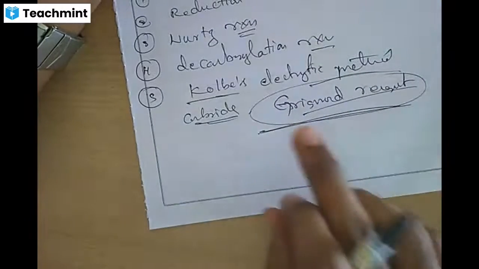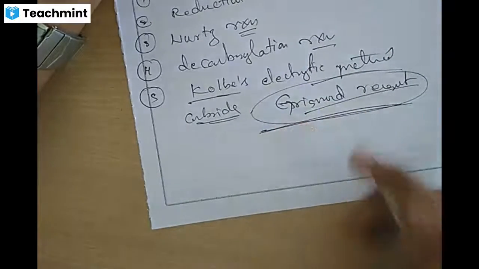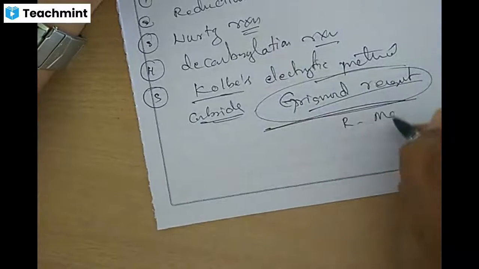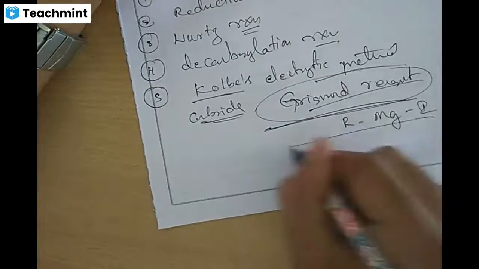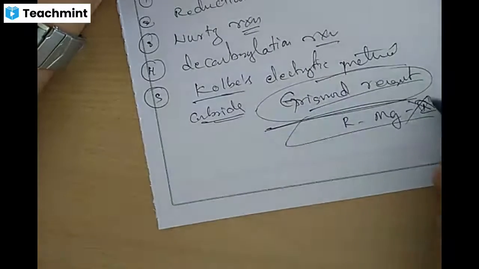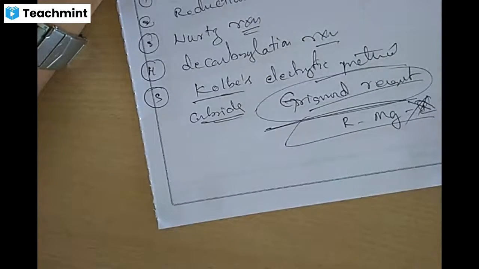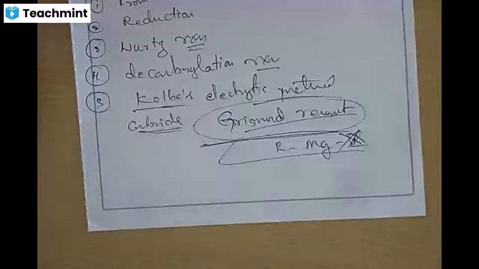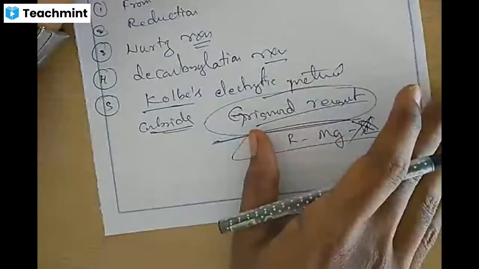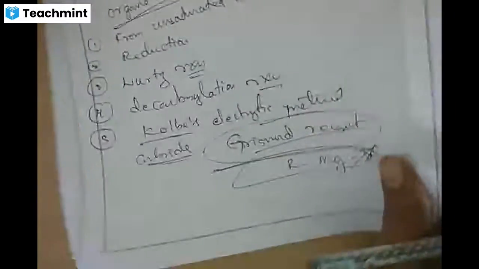Organo means organic, metallic means Mg, and iodide means halide. RMgX is the general formula, everyone should remember. How to remember? You need to practice. That's not difficult, just practice.